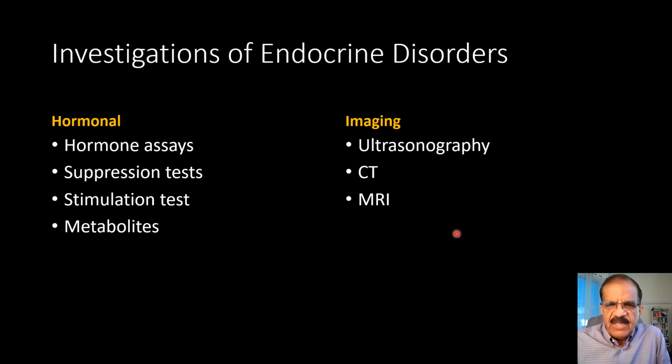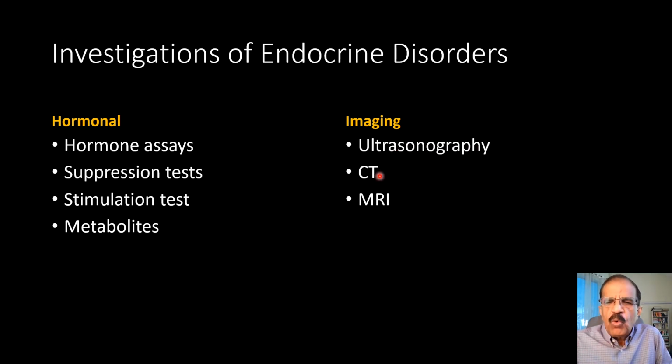Then we have imaging tests. There is a whole series of imaging tests. First, of course, is ultrasonography. It is not applicable everywhere. For example, we cannot do ultrasonography of the pituitary fossa in adults, but it is listed first because it is a very simple, useful, and cheap test, widely available. So in our setting, at least, our first choice of test is ultrasound. Ultrasound can be done on the parathyroid, the thyroid, the pancreas, and the adrenals. So any organ can be visualized with ultrasonography.